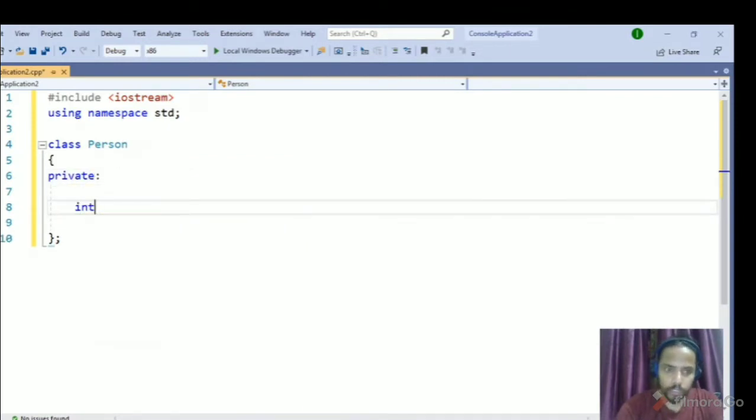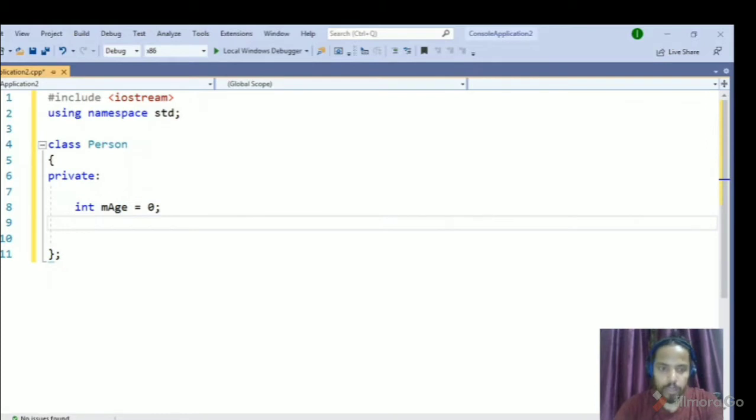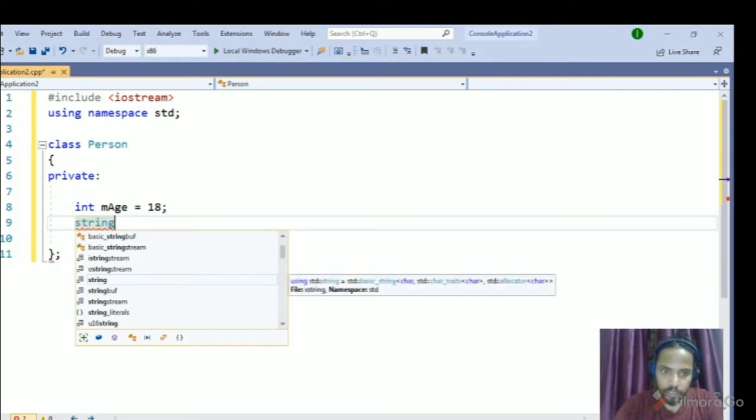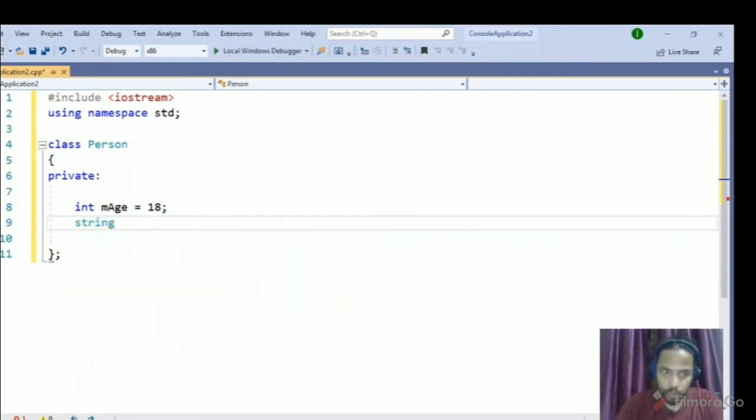I can also have a default name of the person, so I have a string. That could be a name, better call it m_name, and it could be "none".